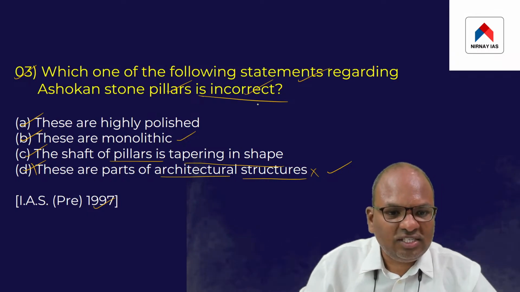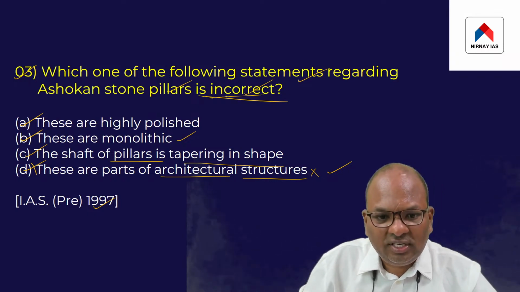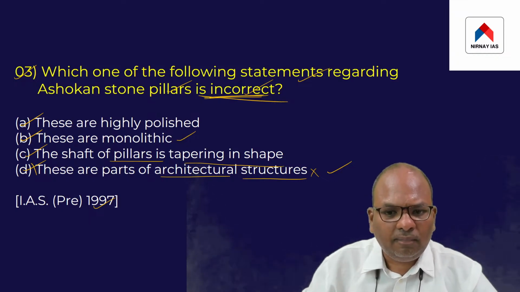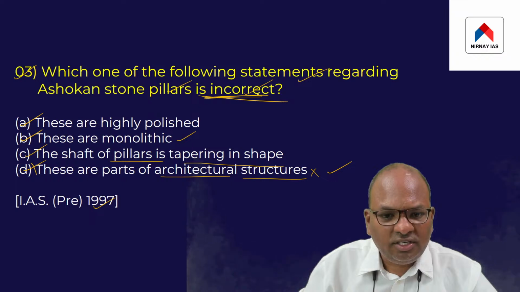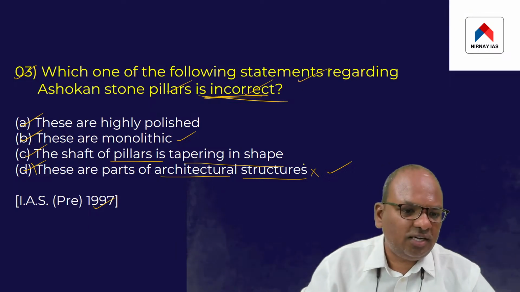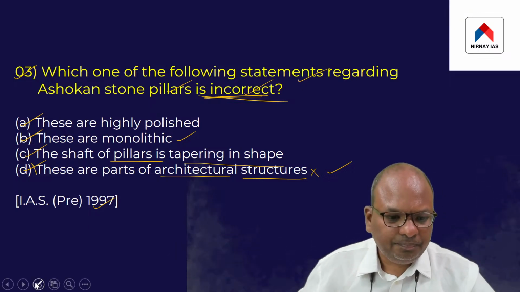Because the question asked us to identify the incorrect statement. The incorrect statement is option D. So this is the right answer. That's the point.